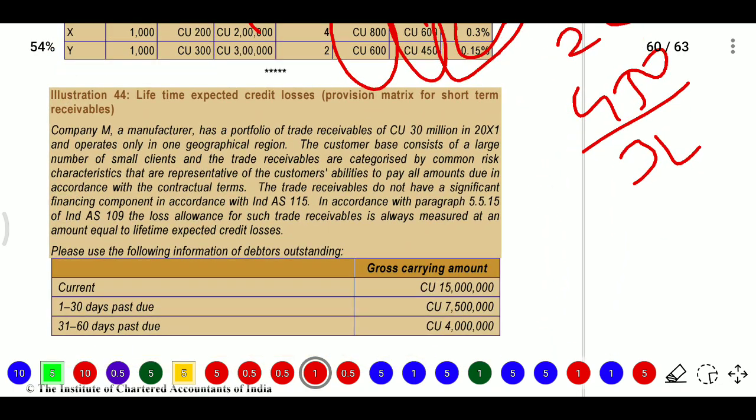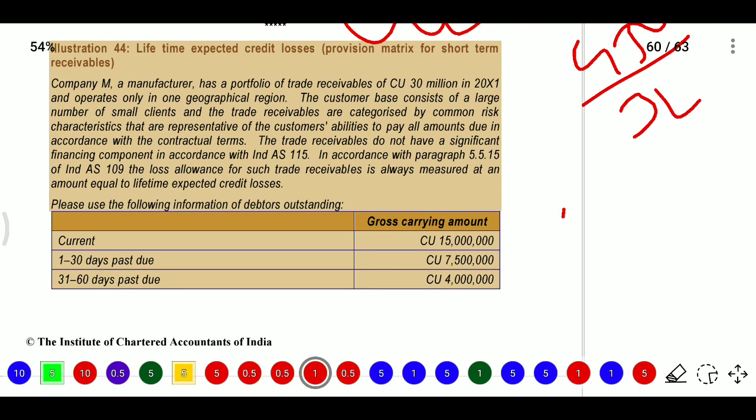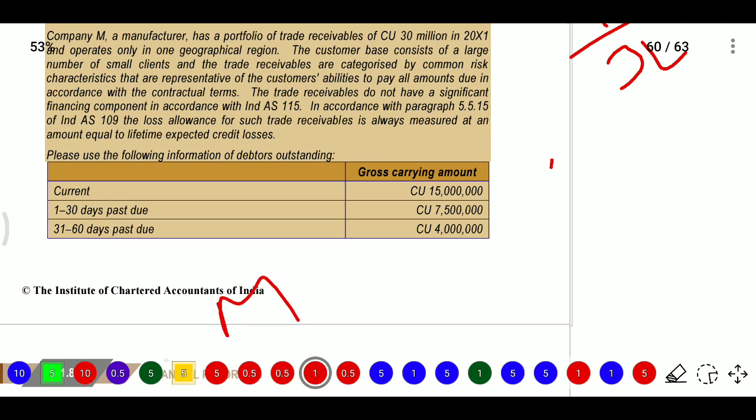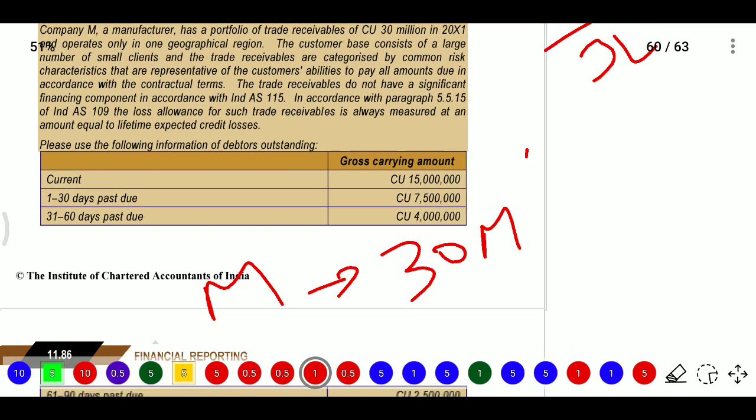Next, question number 44: lifetime expected credit loss, provision matrix. Here we will go with the provision matrix. They provided that company M has receivables of 30 million and operates only in one geographical region.